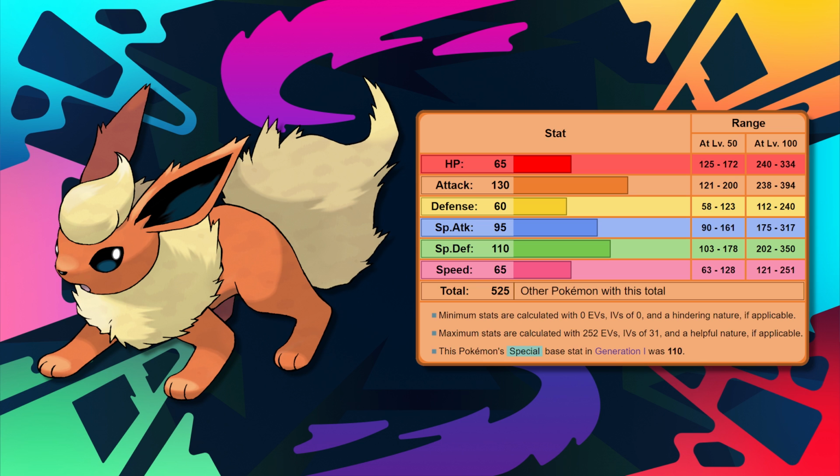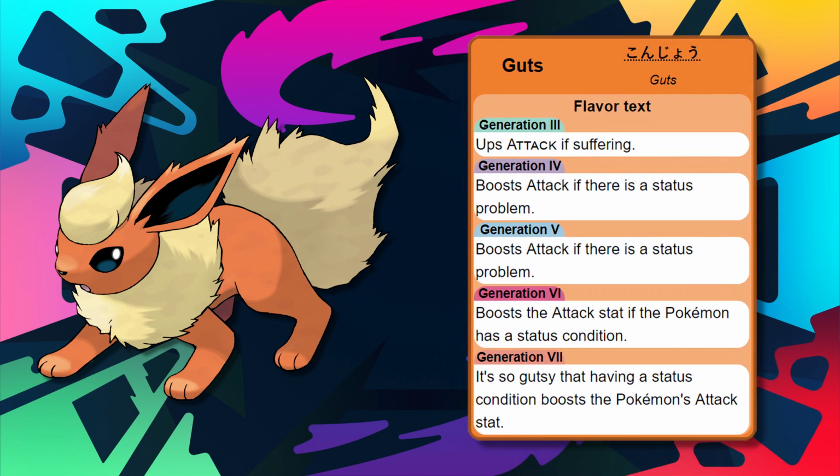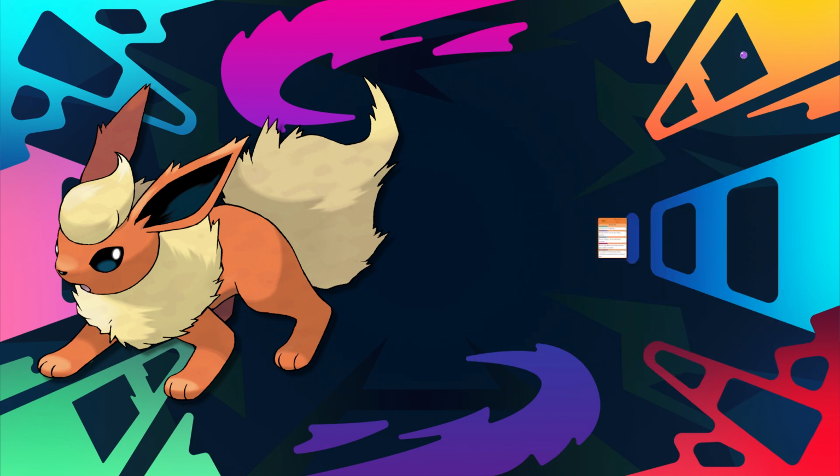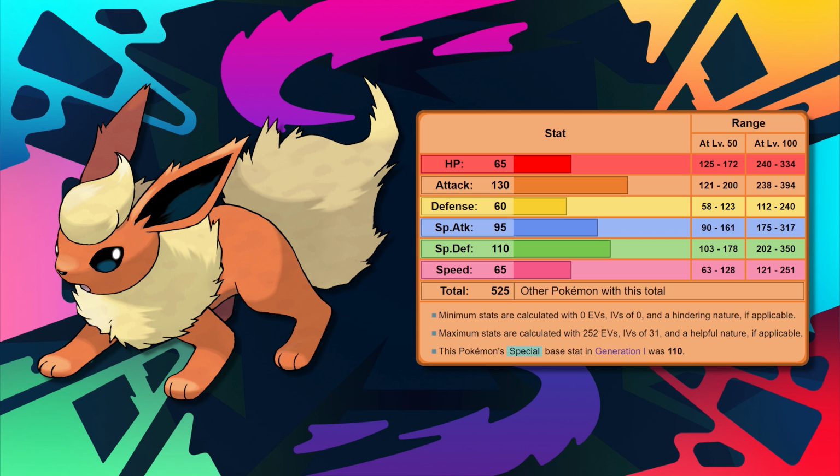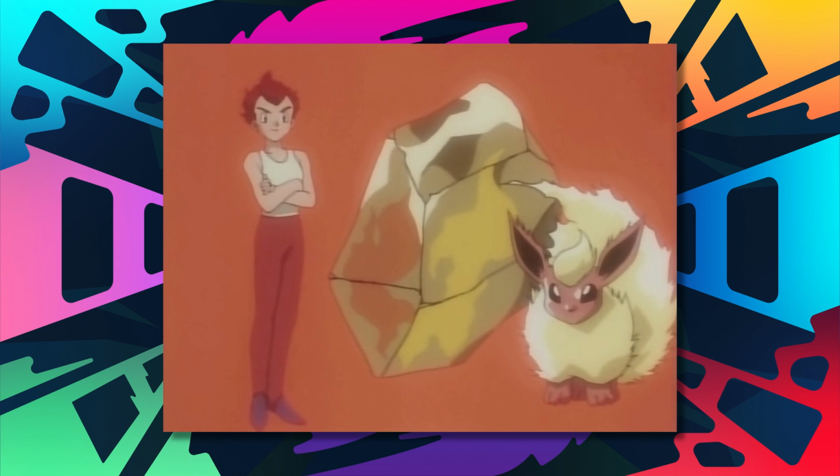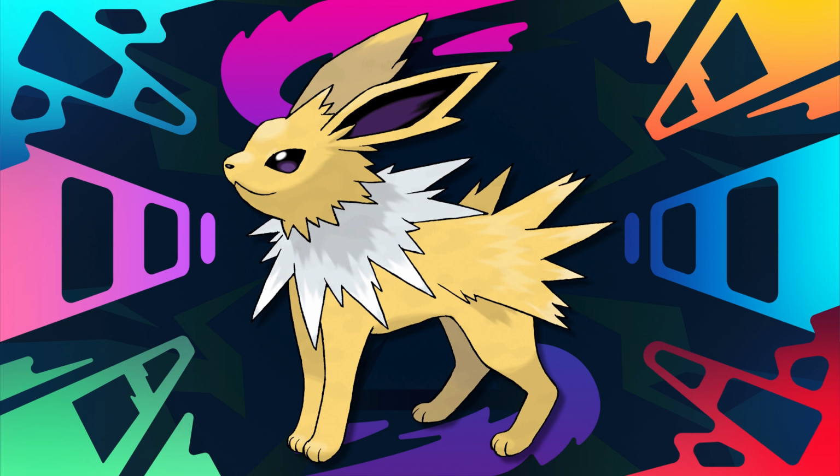The only real competitive strat Flareon has going for it is Guts and Toxic Orb. Even then, because of that speed, Flareon really can't do much. Fire also just really isn't much of a defensive typing, so trying to use its special defense doesn't work out all that well either. If we go into anime appearances, the only real important one it has is from its debut in the Battling Eevee Brothers. One of the brothers named Pyro owns a Flareon and is trying to convince his younger brother Mikey to evolve his Eevee into Flareon.